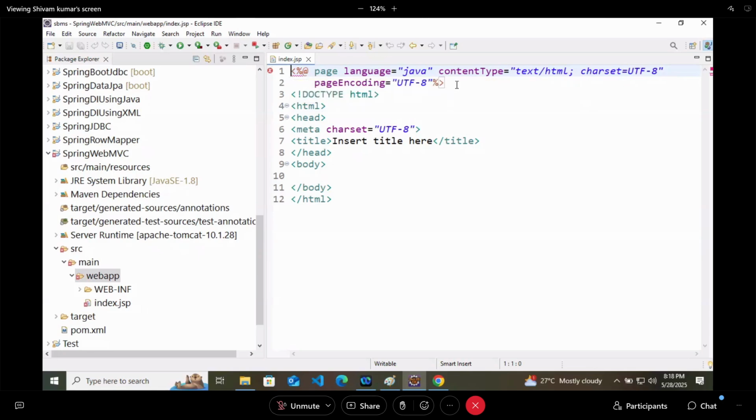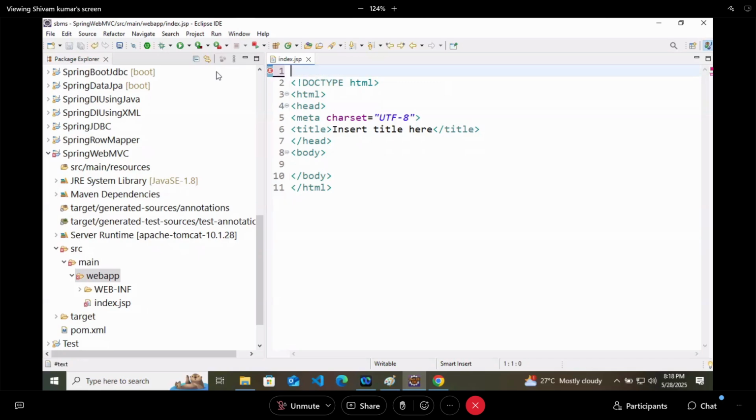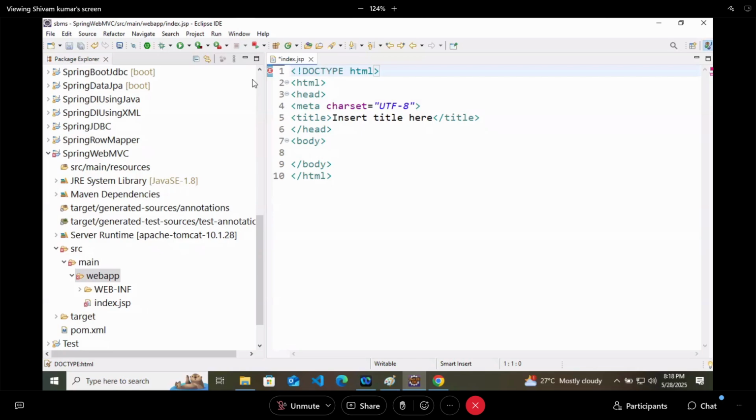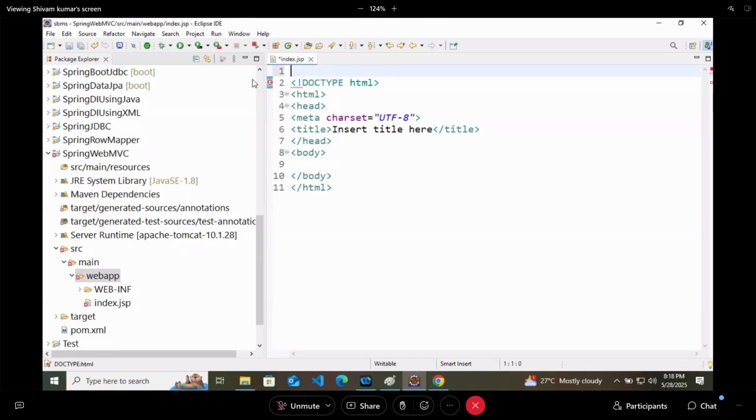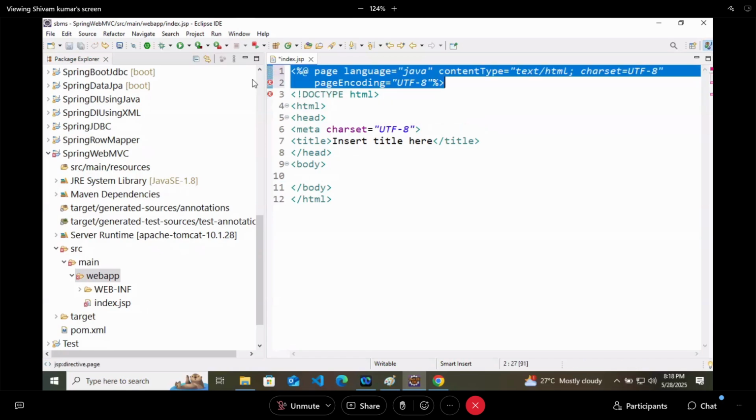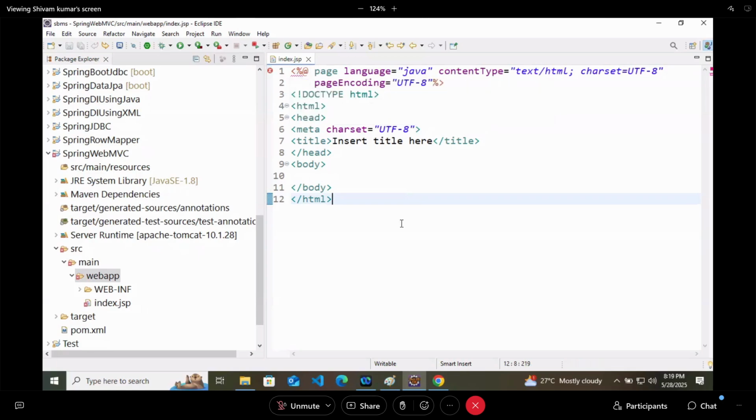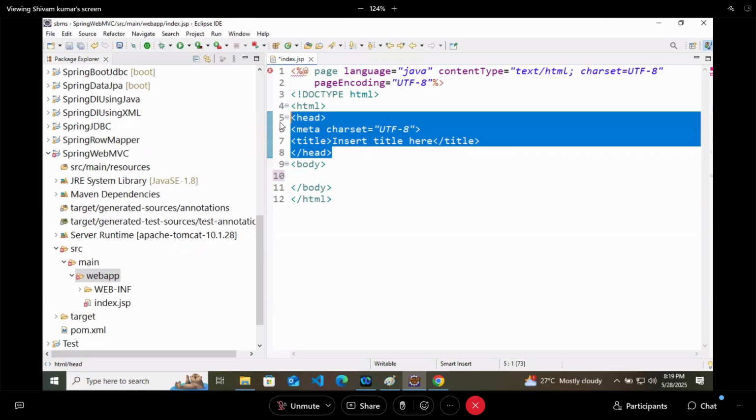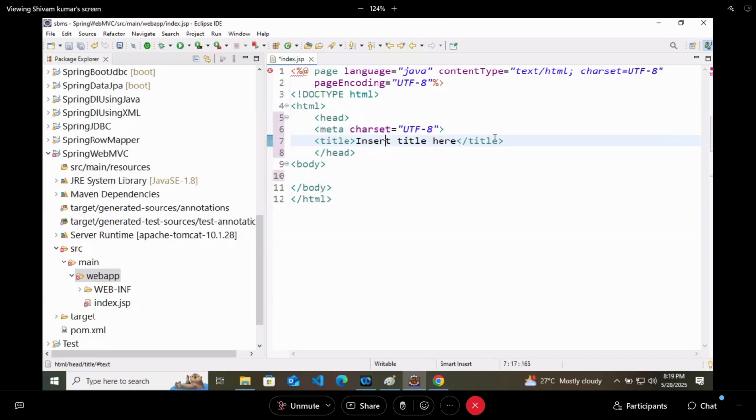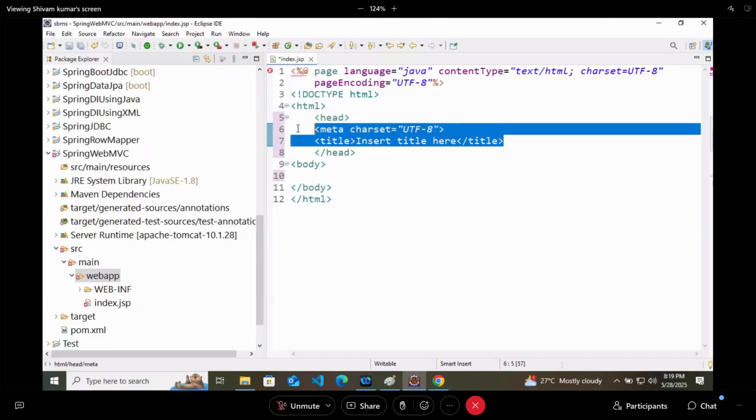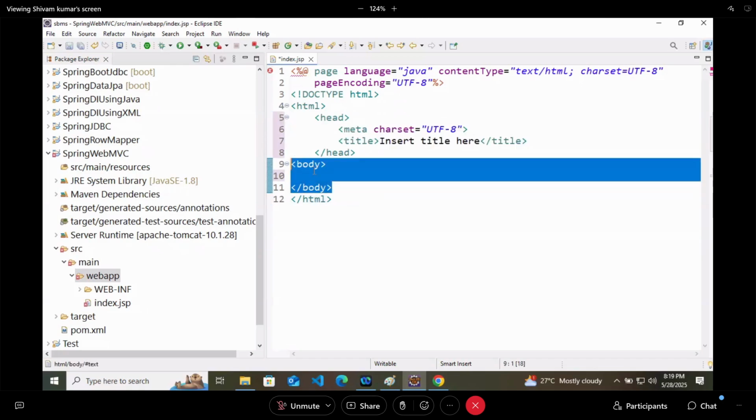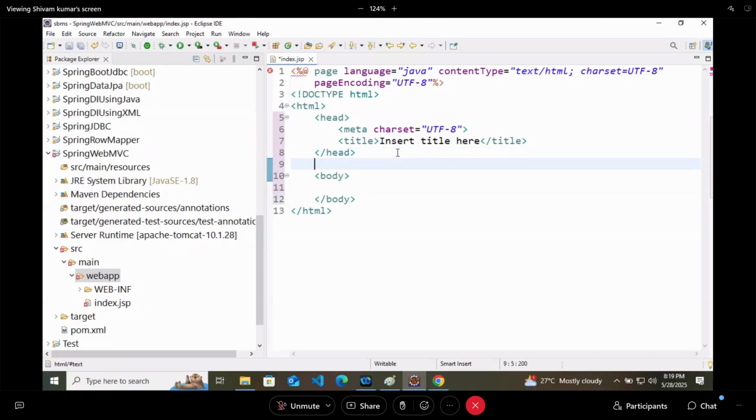So after creating the file, this is a warning, not the error here. And in the body, I will just print. So let me first fix the structure. So that is how our normal HTML file is looking. And inside body, I will type h1 tag and Spring Web MVC application.